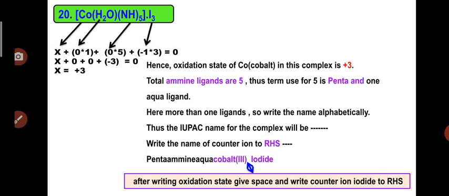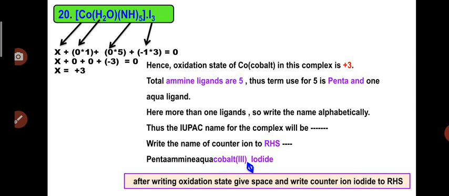Here we don't know the oxidation state of the central metal atom cobalt, so assume it as X. Aqua has a 0 charge and is present as 1 ligand, so 0 into 1 is 0. Again, ammine has a 0 charge because it is a neutral ligand, so 0 into 5 is again 0, plus -1 into 3, that is -3. Write the equal sign to 0 because there is no net charge on the complex. So X plus 0 minus 3 is equal to 0, so X is equal to +3. So the central metal atom cobalt has a +3 oxidation state in this complex.